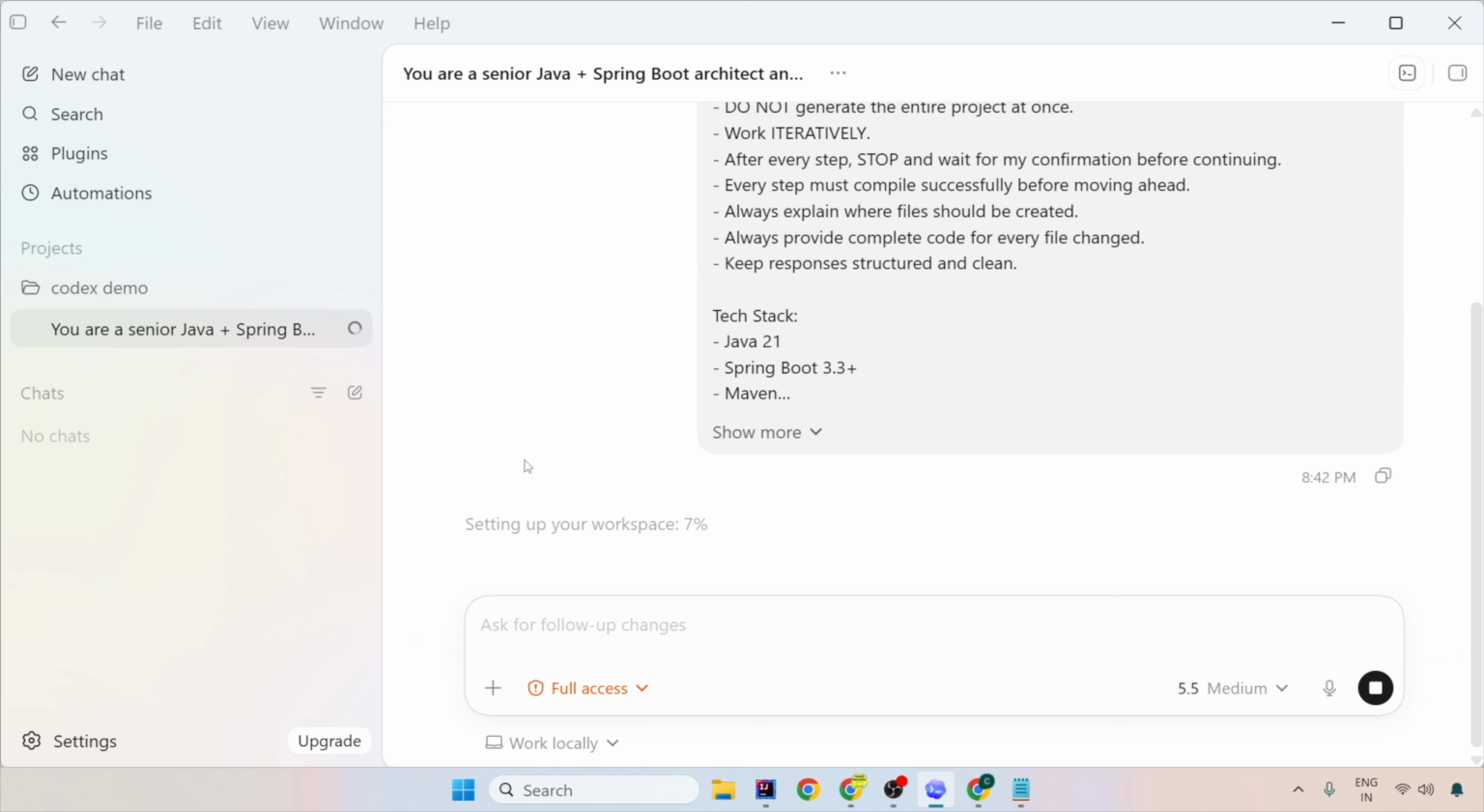Now it is going to set up the workspace with me. How would I see that my workspace is getting set up? By opening that code in my IntelliJ. And there I will show you simultaneously how at each step it is creating the files in real time.